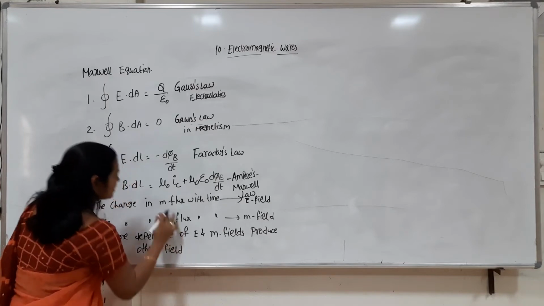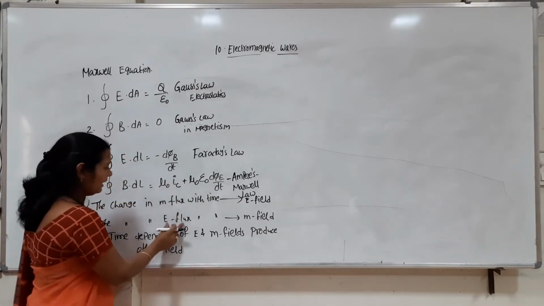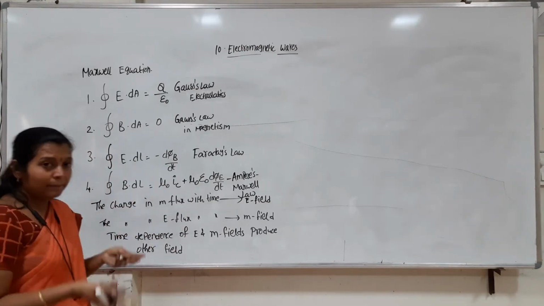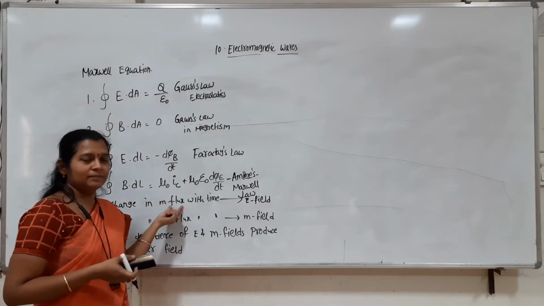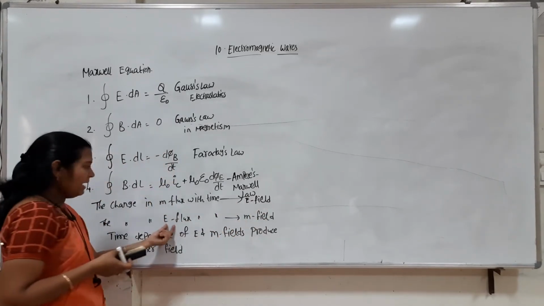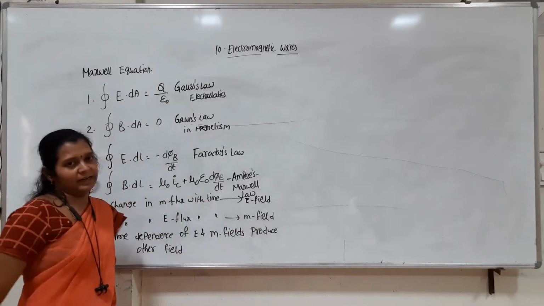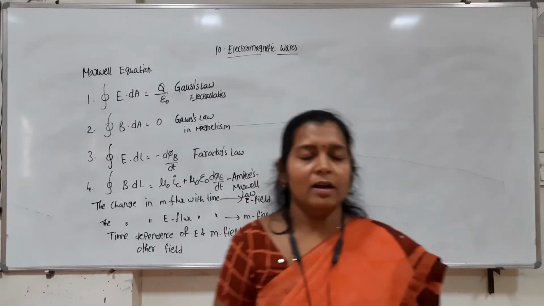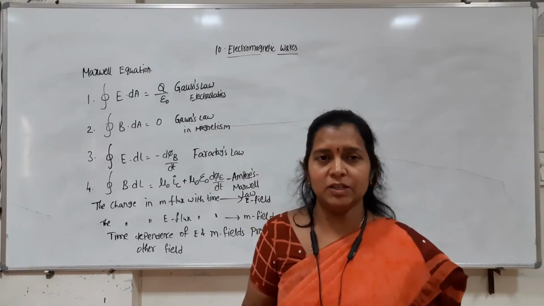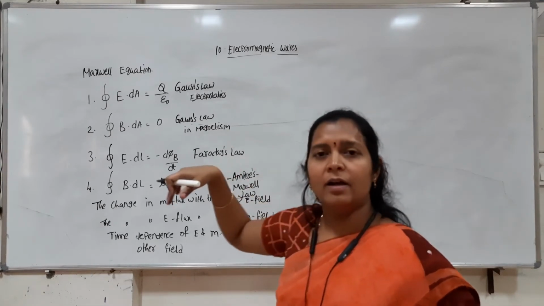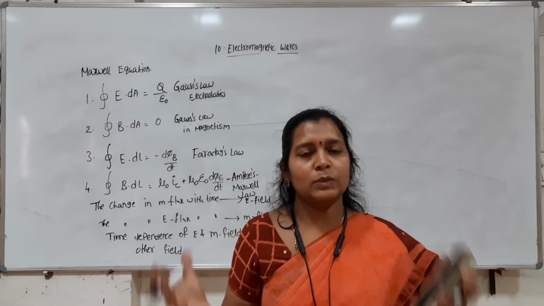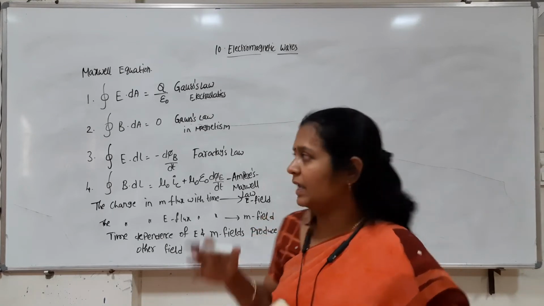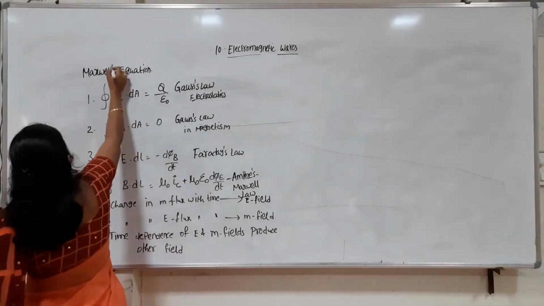Magnetic flux is nothing but magnetic field into area. Electric flux is nothing but electric field into area. So we can say that the time dependence of a magnetic field creates an electric field, and the time dependence of an electric field creates a magnetic field. This is the significance of the symmetry we got in the equations. All four equations have symmetry, and one equation is the counterpart to the other. Maxwell combined the laws of electricity and the laws of magnetism, and gave all these equations as Maxwell's equations.